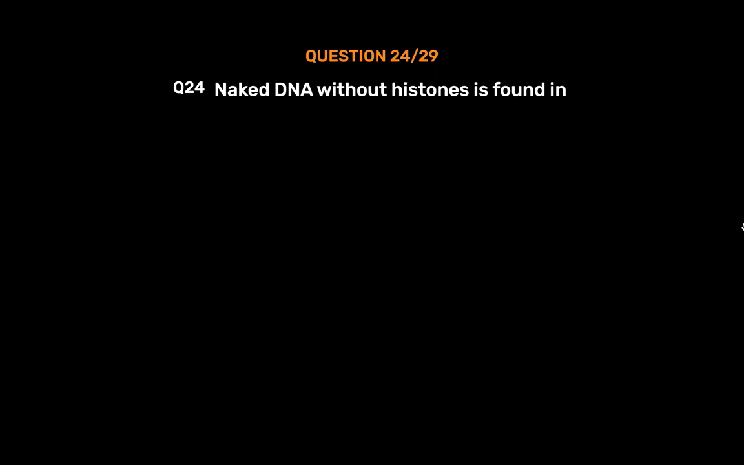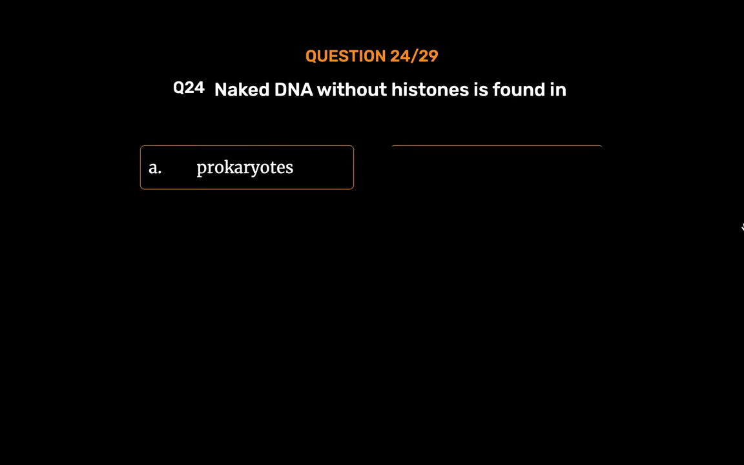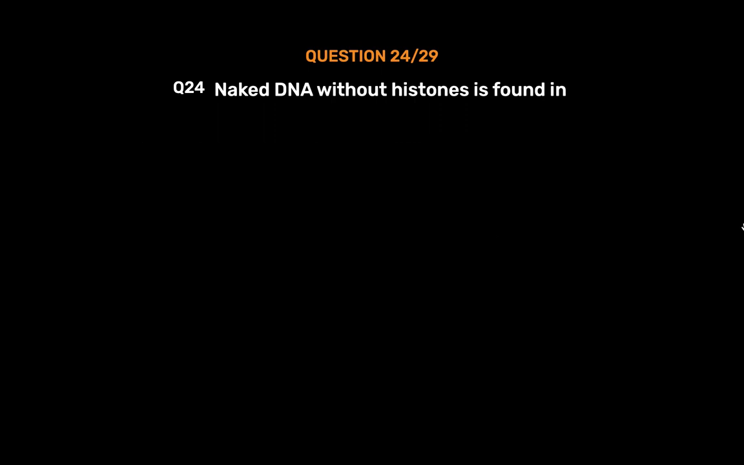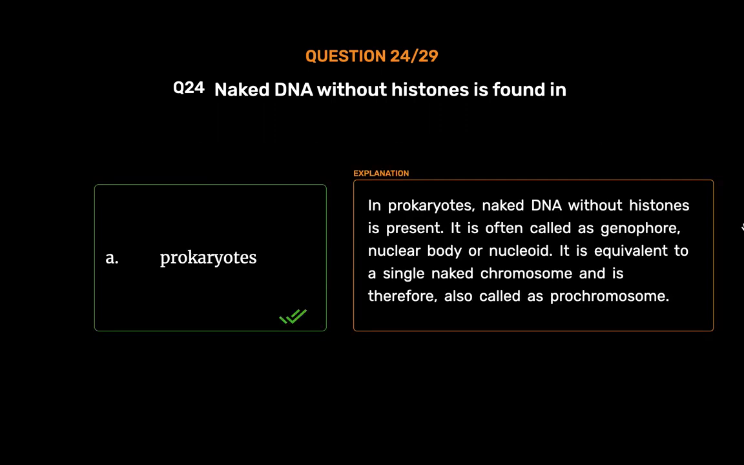Question number 24. Naked DNA without histones is found in Option A. Prokaryotes. Option B. Eukaryotes. Option C. Protozoans. Option D. Coelenterates. The correct answer is Option A. Prokaryotes. In prokaryotes, naked DNA without histones is present. It is often called genophore, nuclear body or nucleoid. It is equivalent to a single naked chromosome and is therefore also called prochromosome.